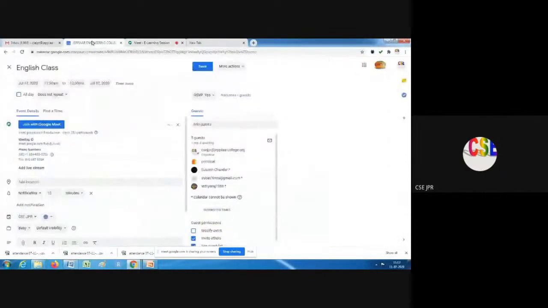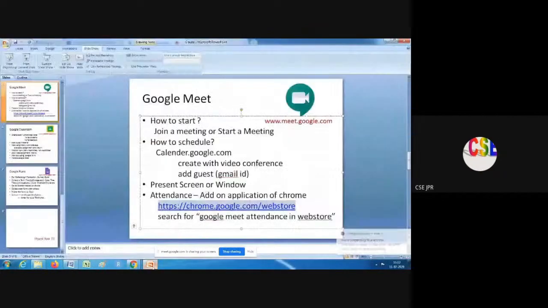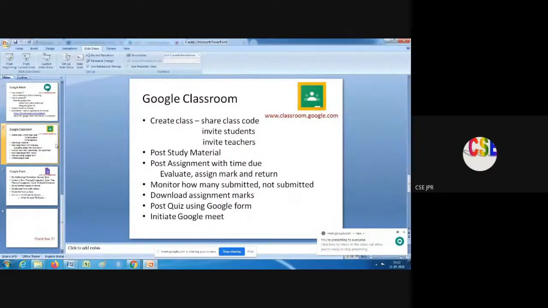So now the Google Meet explanation is done. Now we are moving on to our next topic, Google Classroom. Google Meet is for online, live meetings. Google Classroom is for coordinating the students, sharing materials, and giving assignments so they can submit them. We can evaluate and give marks to the assignments, and monitor who has submitted or not submitted. We can also conduct quizzes.